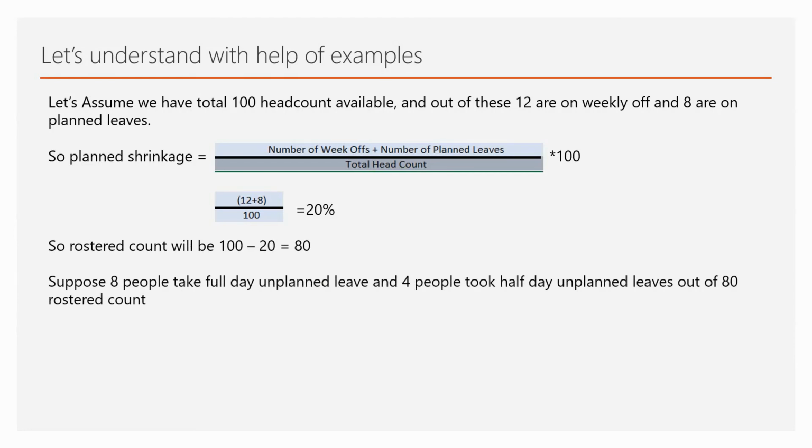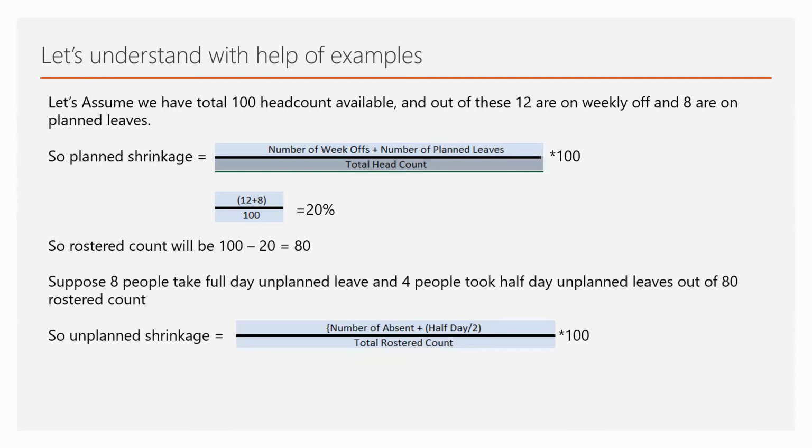Now suppose 8 people have taken full day unplanned leave and 4 people have taken half day unplanned leave out of the 80 people that we have rostered for the day. So we will calculate unplanned shrinkage. For unplanned shrinkage, we know it is number of absent plus half day divided by 2. So in our case the number of absent is 8, half day is 4 by 2. So 8 plus 4 by 2 is 2, which is 8 plus 2, 10, divided by total rostered count, which is 80. So 10 divided by 80 multiplied by 100, which is 12.5%.